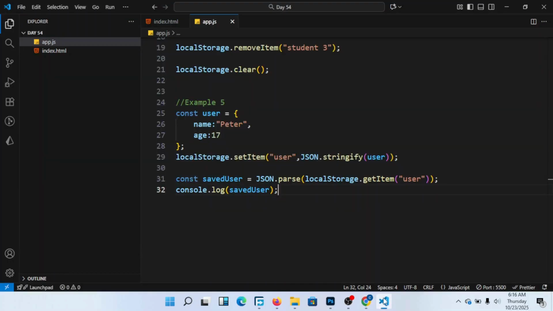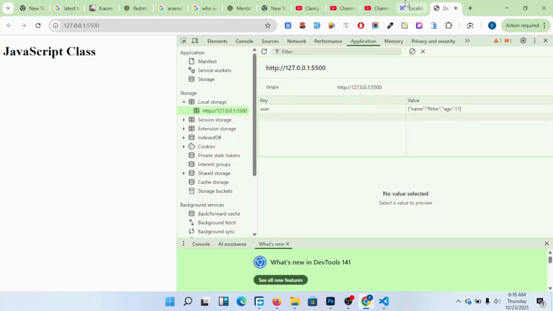So we use what they call JSON.parse to convert this one, which was stored as a string, back into an object.